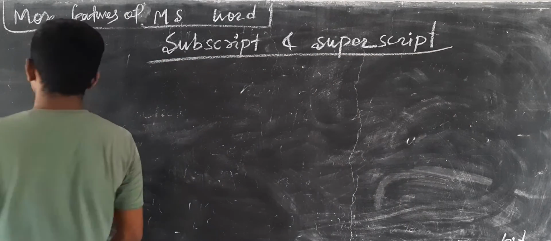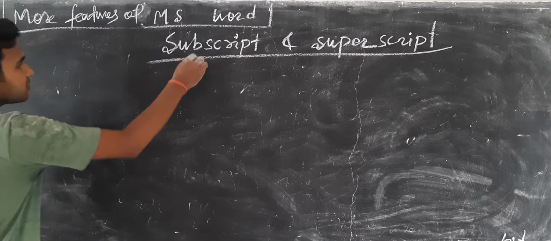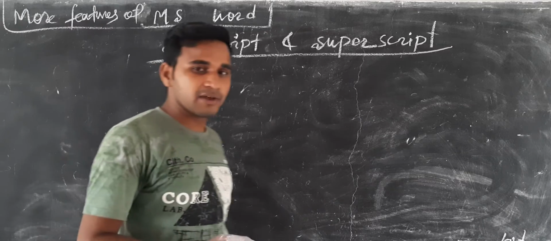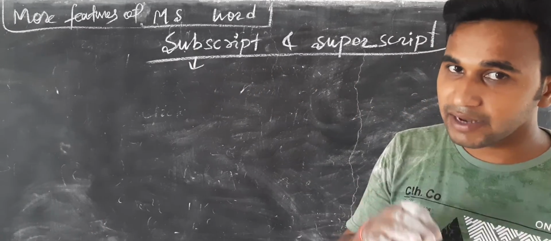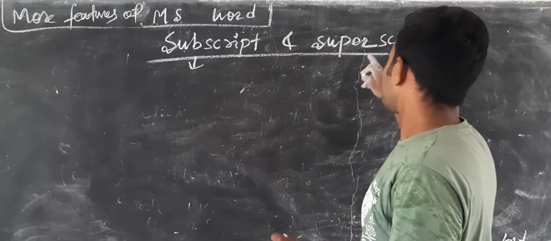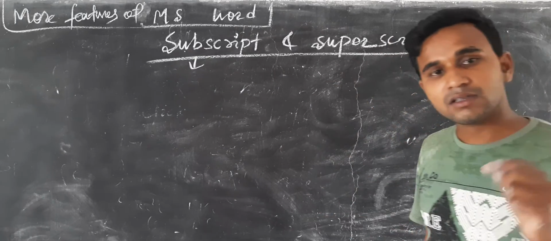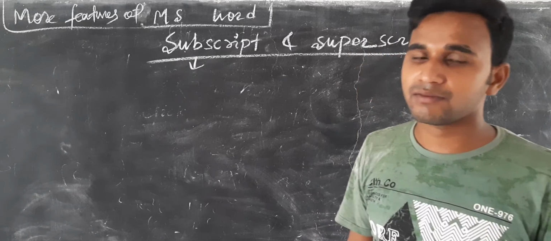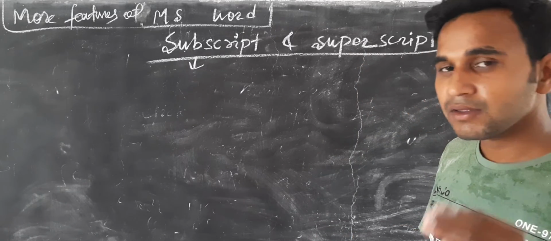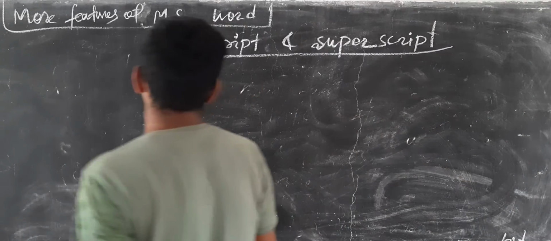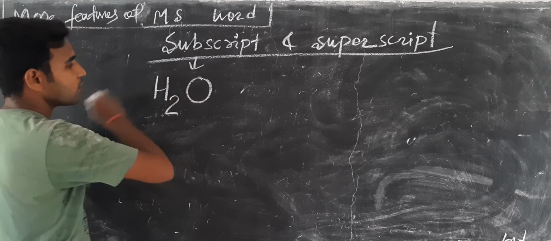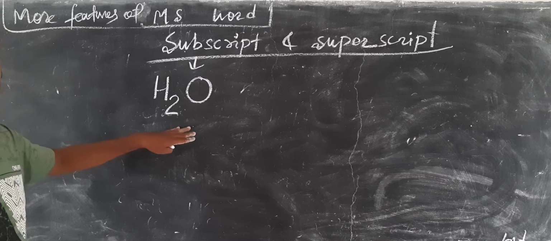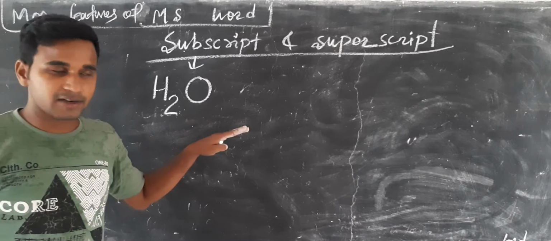First of all, subscript means the text will be below the main text level, and superscript means the text will be above the main text. Basically, बताते जैसे H2O, that is the chemical formula of water.